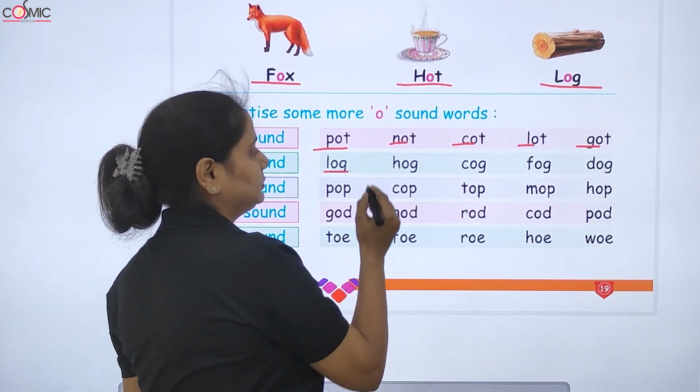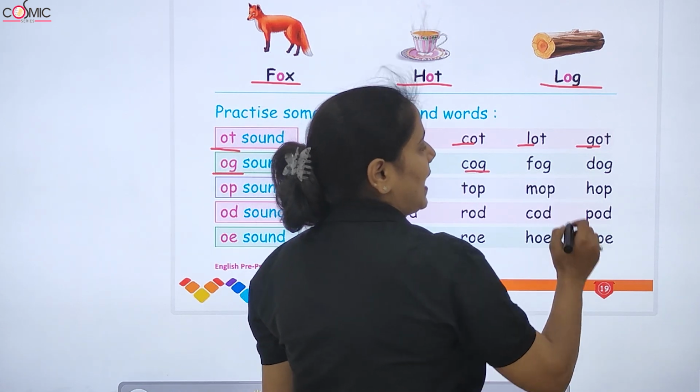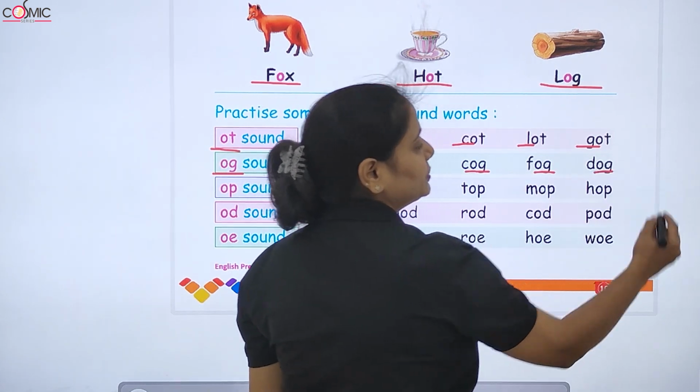Next is O-G sound. L-O-G, log. H-O-G, hog. C-O-G, cog. F-O-G, fog, and D-O-G, dog.